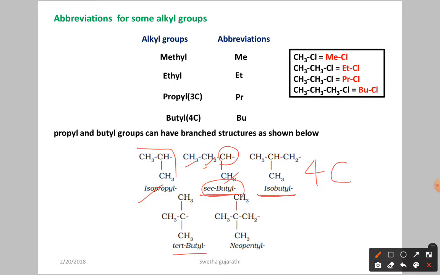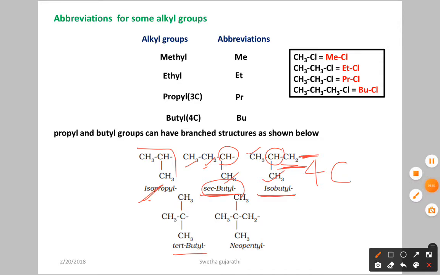Isobutyl means what? Here what we told, iso means you should have CH group, and for that you should attach to CH3 group, that is called iso, okay. So here we have the iso group, 4 carbon atoms are there, that's why it's calling as what? Isobutyl. So attachment will be here for the parent chain.